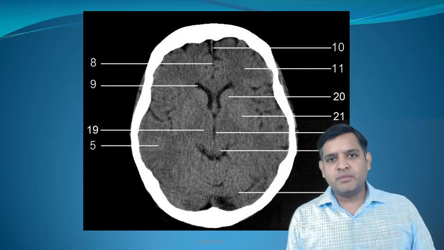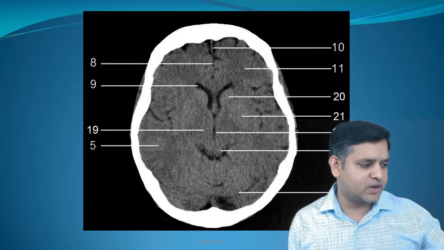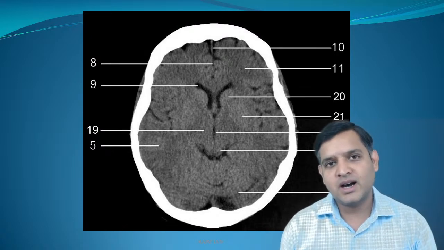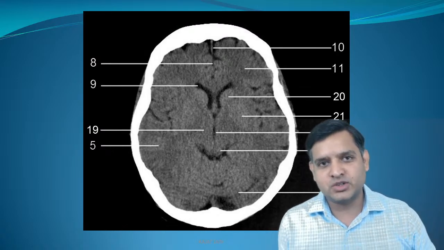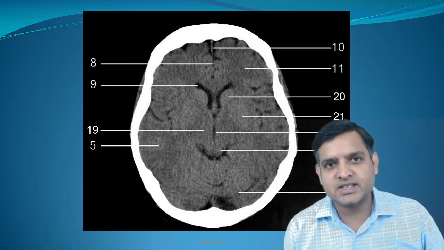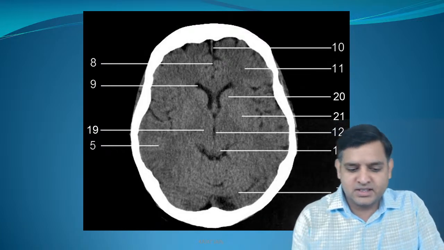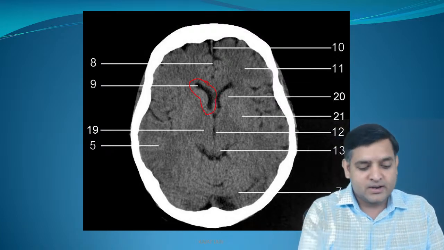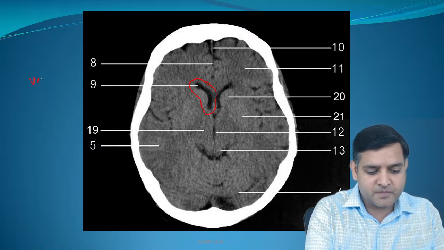Anybody who can tell me what is the image that I am showing you? There is one question that the examiner is very, very fond of asking: identify the image. So I hope all of you can identify what this image is. This is nothing but the CT scan of the brain. What is this black color structure that you could see over here? Now this is the ventricular system.